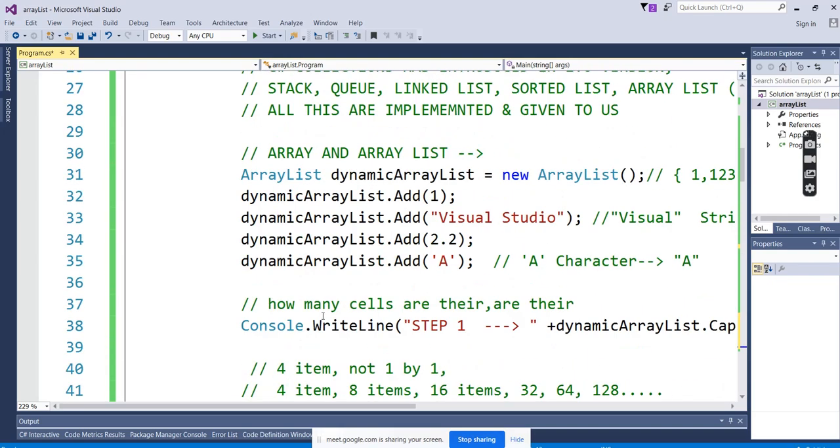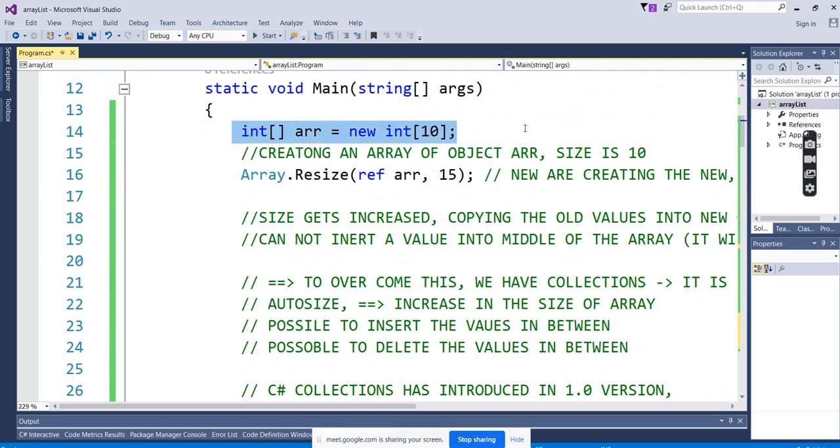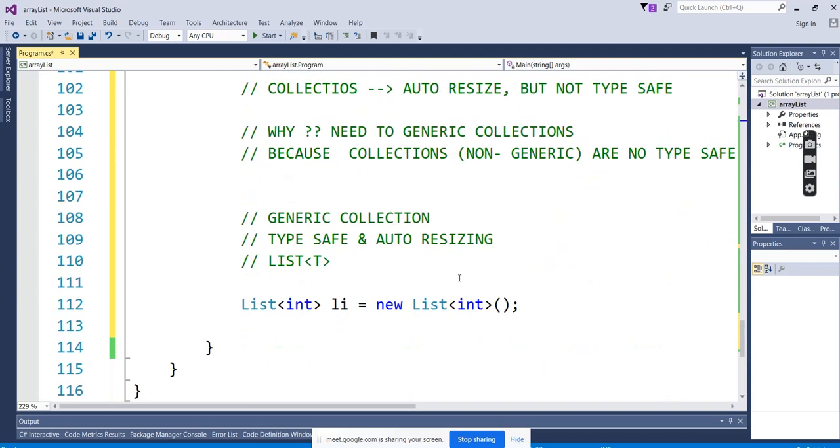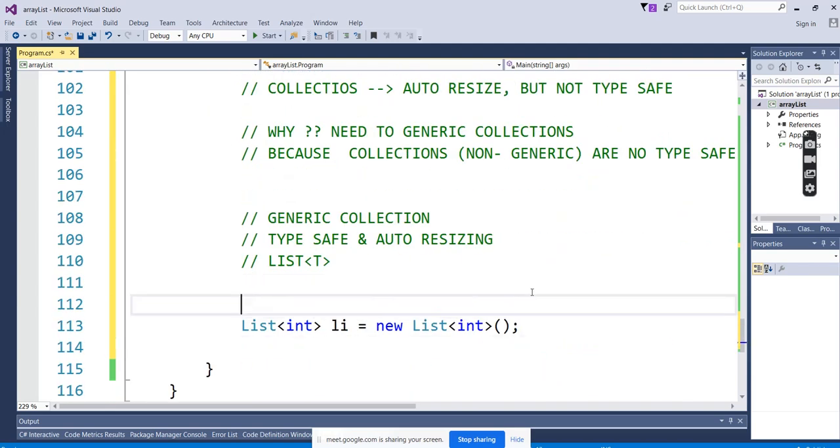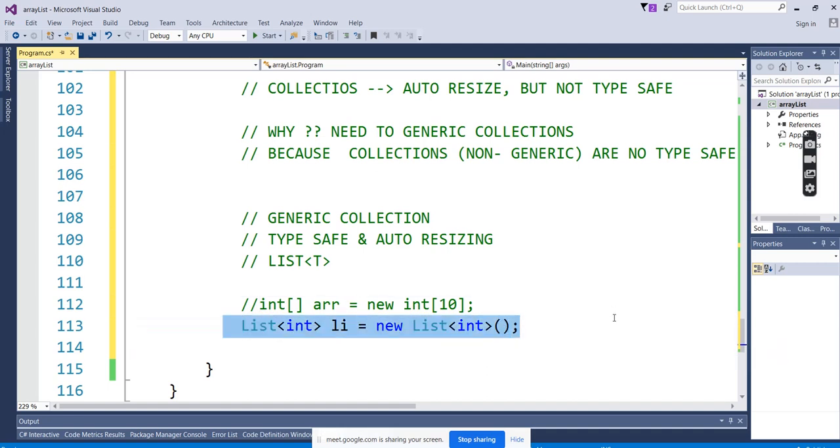Let's go back and see what we have mentioned for the array. You can see the difference: size is not mentioned here. We have not mentioned size anywhere, so it will operate as dynamic. But we are mentioning the data type. It is a list of dynamic size, but the data type must be integer.